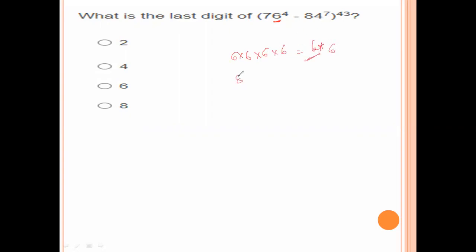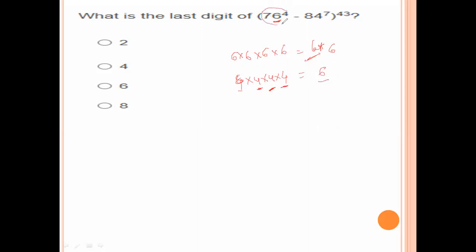Here for 84, 4 is the last digit. 4 into 4 is 16, 16 into 4 is 64, 64 into 4 is 256, the last digit is 6.